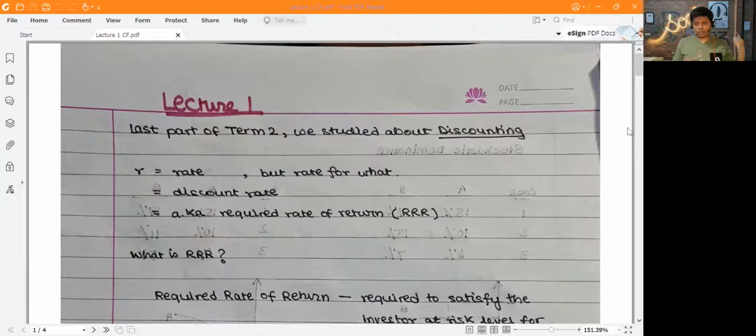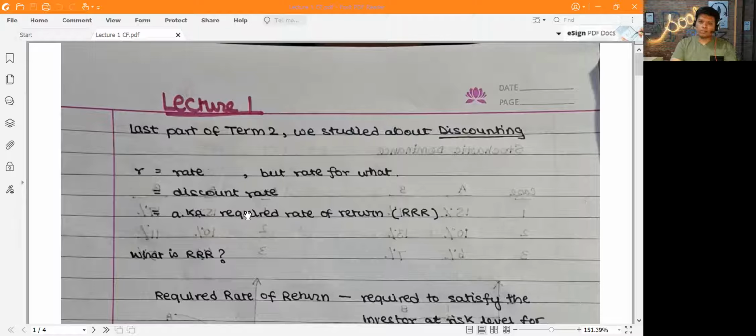So there's a cash flow that is coming up in, let's say, after 2 years. So I'll get 100 rupees after 2 years. And now you pull back that cash flow to today's date at the discounting rate. Now, this discounting rate is also known as required rate of return.